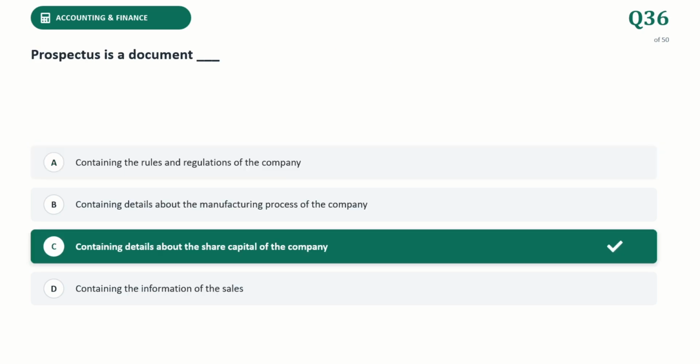Next question. Prospectus is a document. The correct answer is containing details about the share capital of a company. A prospectus is a formal legal document issued by a public company to invite the public to subscribe to or purchase its securities, shares, debentures, etc. It provides essential information regarding the company's capital structure, financials, and background to help investors make informed decisions.